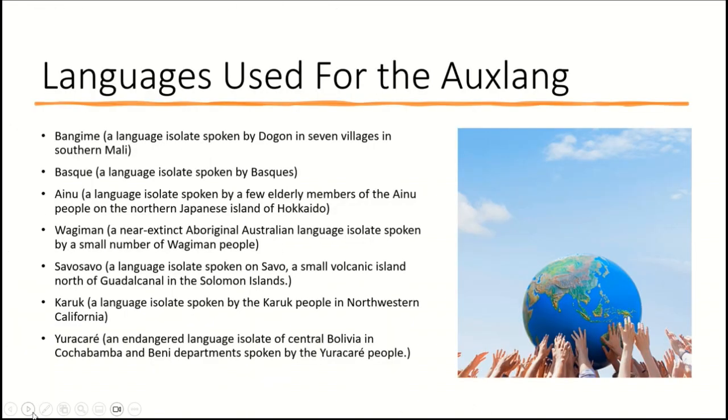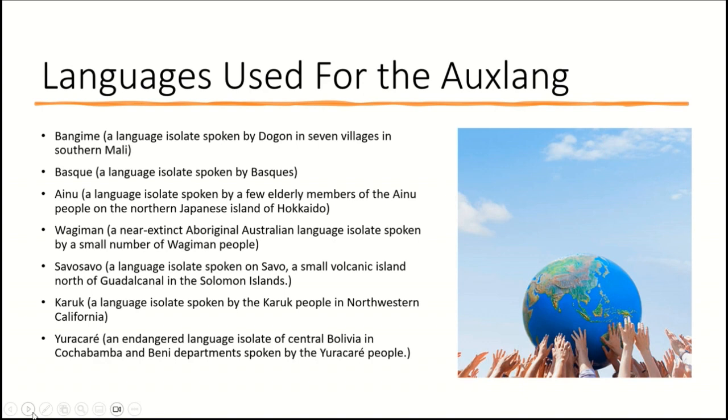Now, I have selected some languages to be used for the Oxlang as I think they are representative of their area. We have Bangime, a language isolate spoken by the Dogon in 7 villages in southern Mali. Basque, a language isolate spoken by the Basques in Europe. We have Ainu, a language isolate spoken by a few elderly members of the Ainu people on the northern Japanese island of Hokkaido. We've got Wagiman, an extinct Aboriginal Australian language isolate spoken by a small number of Wagiman